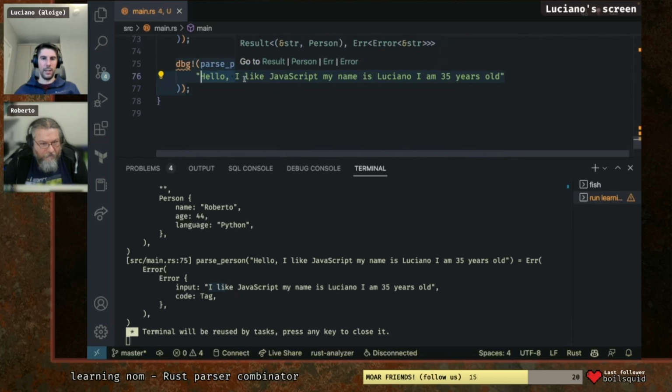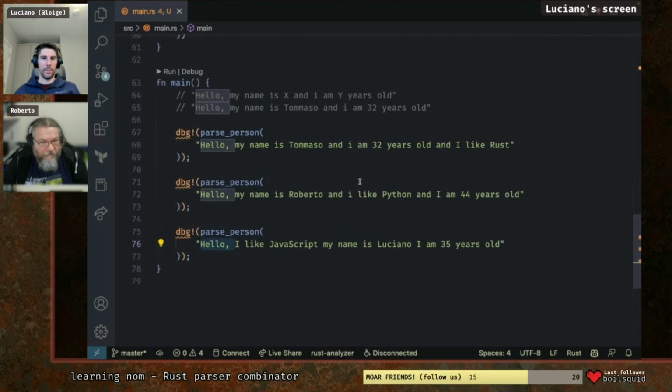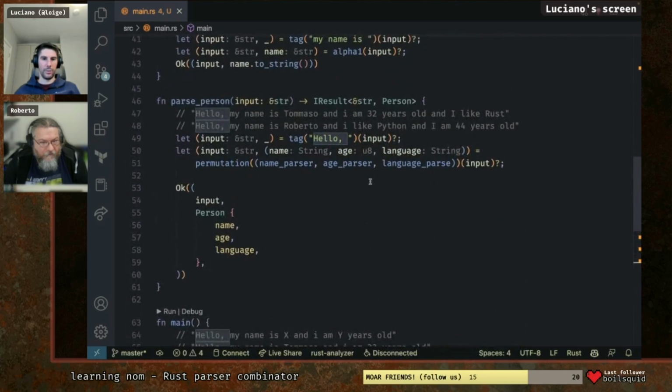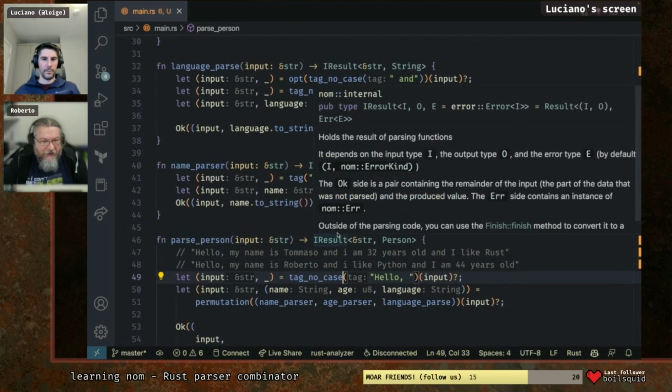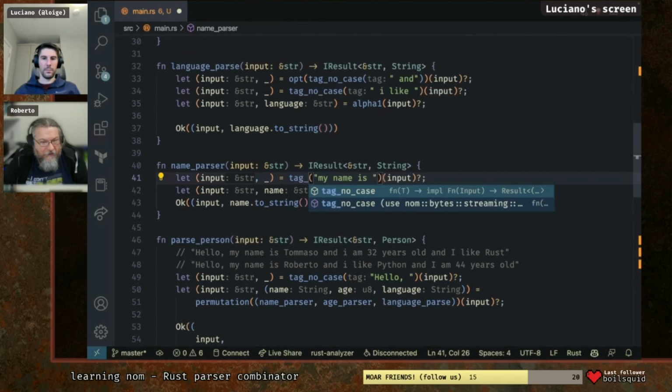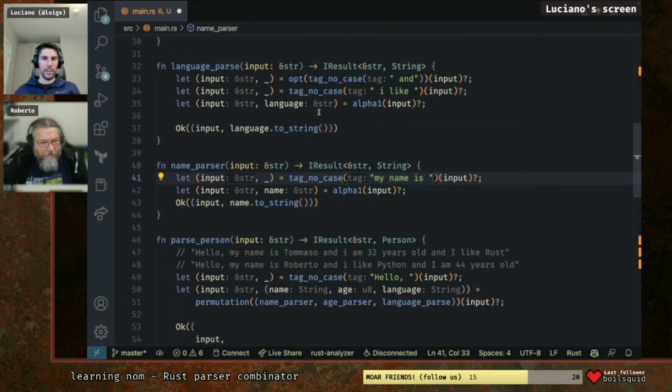I probably didn't put the no case somewhere. Yeah, there is a dot here. So hello, let's make it no case at this point. Also line 41, "my name is". Let's make everything case insensitive.